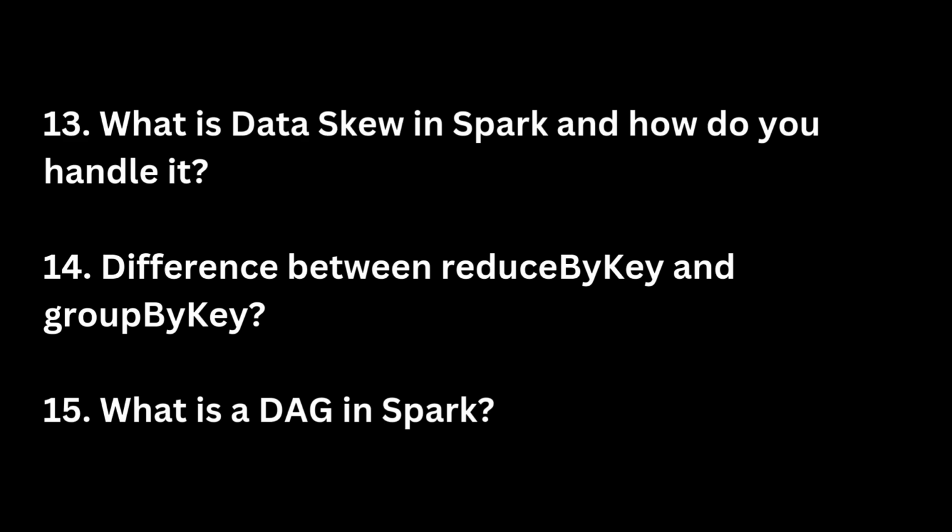1. Salting, key randomization. Append a random prefix or suffix to skewed keys to distribute load. 2. Adaptive query execution, AQE. Enable it to dynamically coalesce small partitions and optimize skew joins by splitting large partitions. 3. Broadcast join for skewed tables. If one table is small, force a broadcast join.